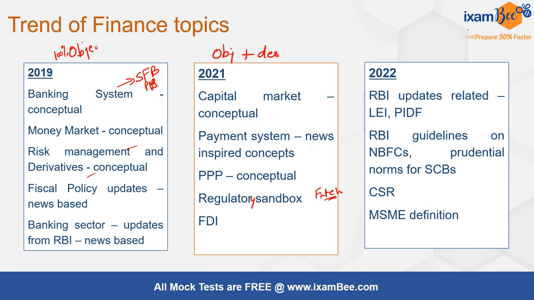In 2020, if I talk about the objective, the topics that they had touched upon were LEI, PIDF, guidelines related to NBFCs and prudential norms for scheduled commercial banks. There were CSR related questions and the MSME definition. They had asked the small enterprise definition, what the criteria were.